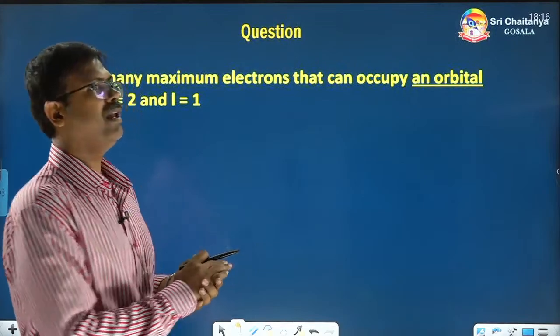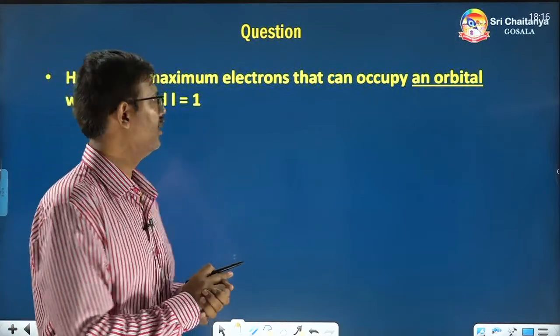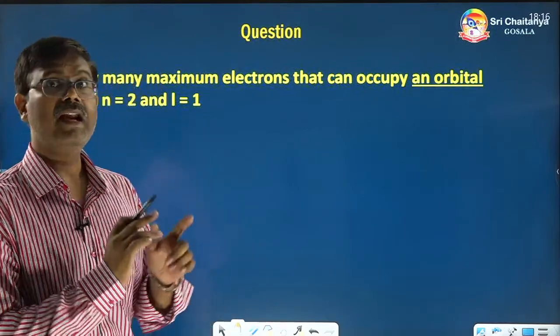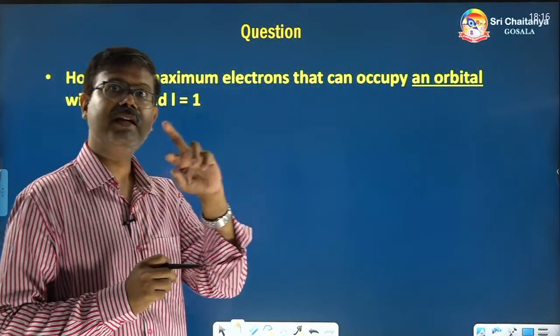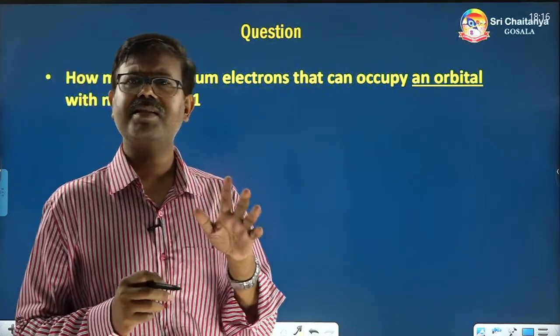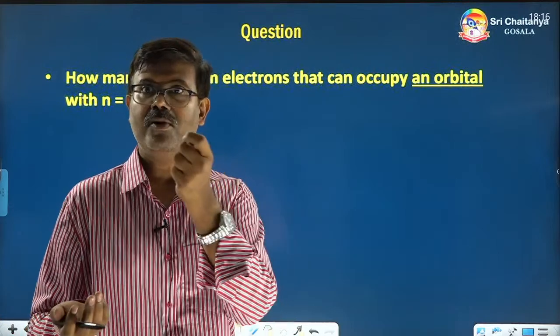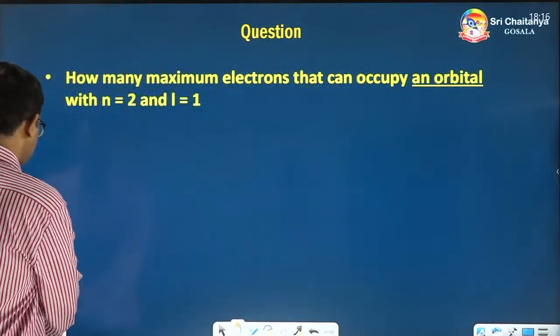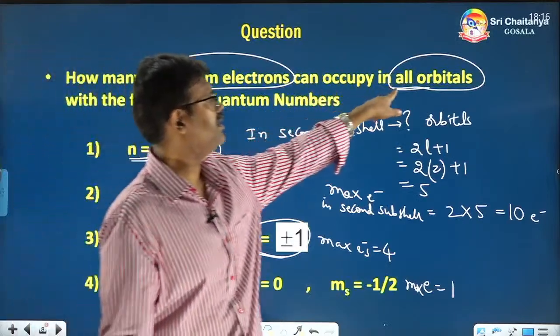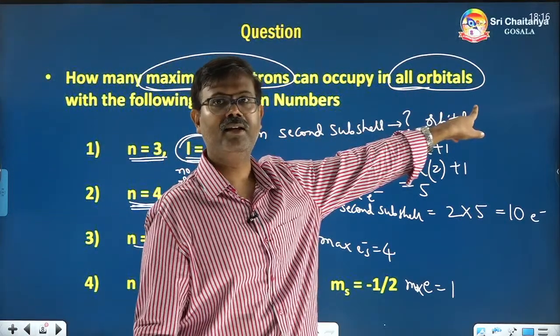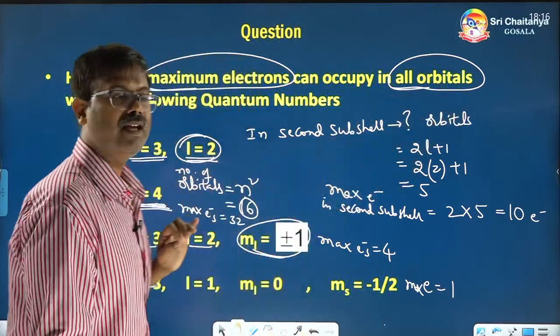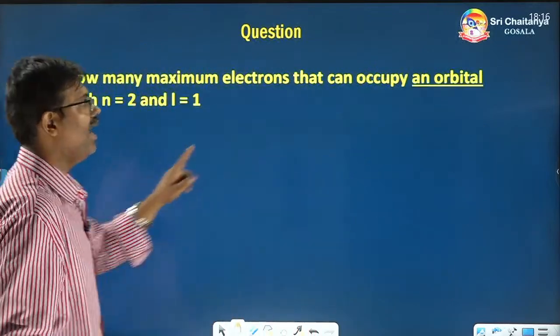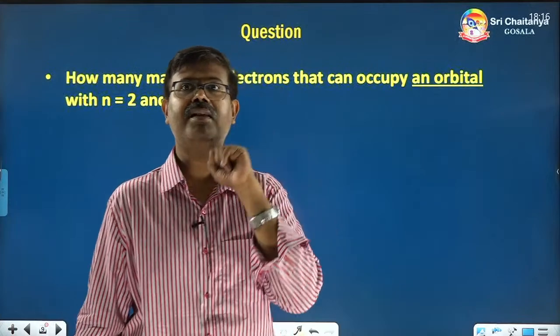How many maximum electrons can occupy an orbital? See the difference between the earlier question and this. You may say, sir, it is like the earlier question, but there is a small difference. I have underlined that. In the earlier question, all orbitals are there. But this time, they are talking about an orbital, one orbital.